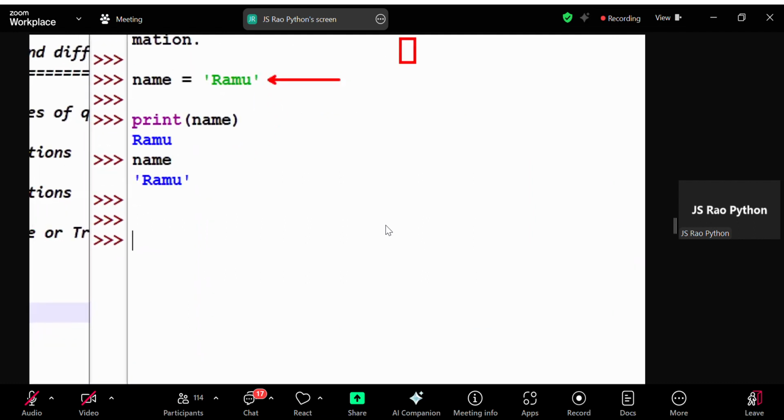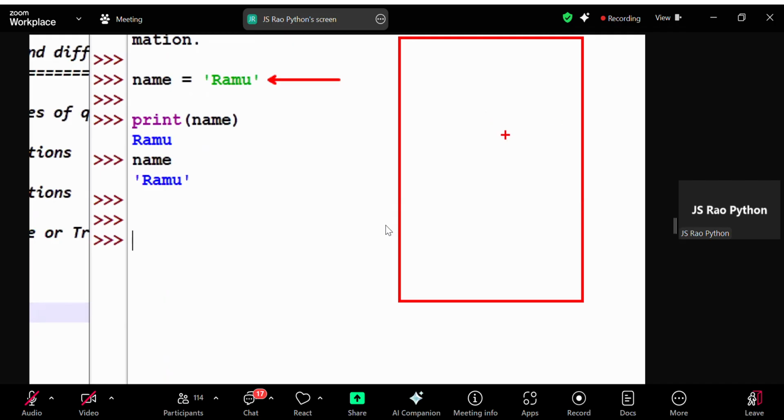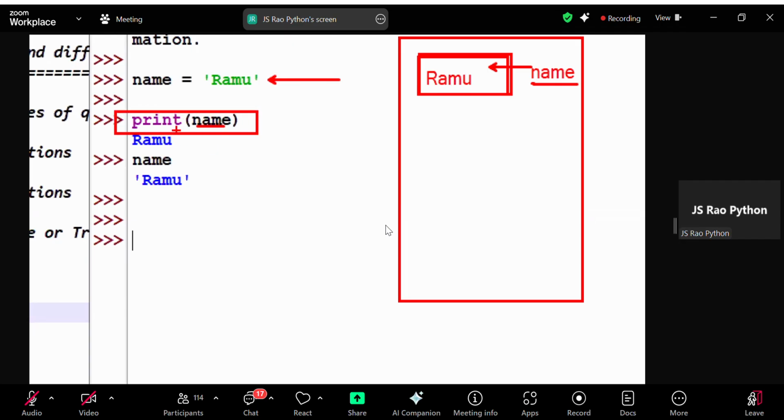Okay, now check it. When this line executes, in Python memory allocation happens. In this memory, guys, one memory is created. In this memory the value Ramu is stored, and this memory is referenced with the name variable. So whatever value is in this memory, if we want to access it through the name variable, we have to use the print function. So print name accesses the value in this memory.